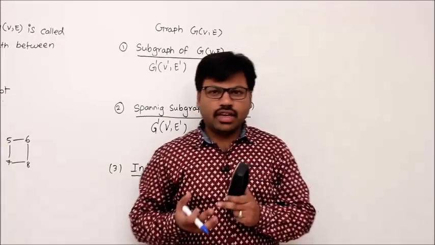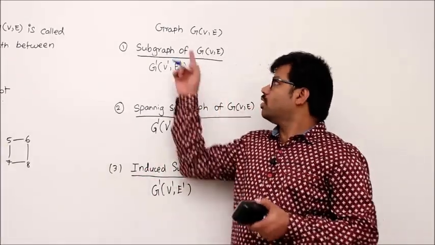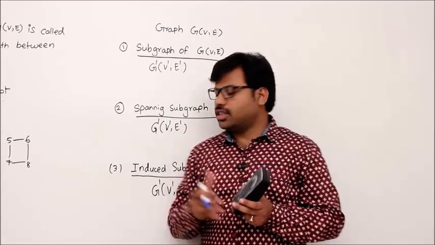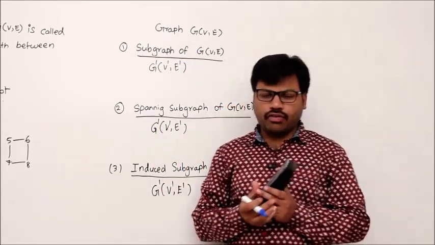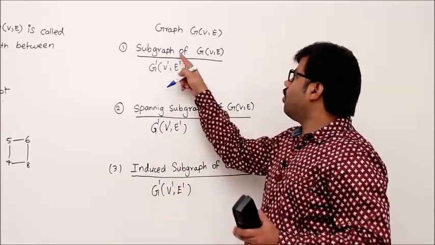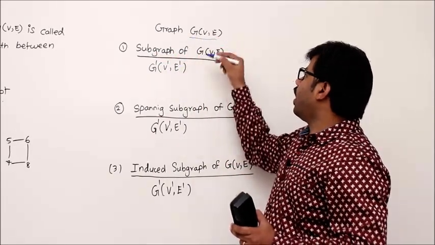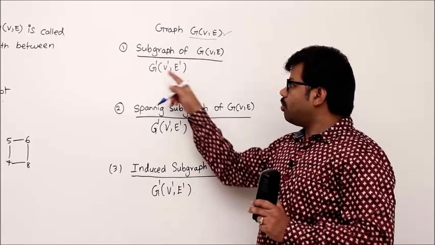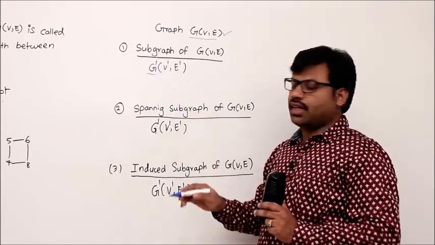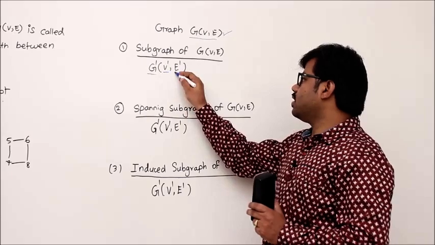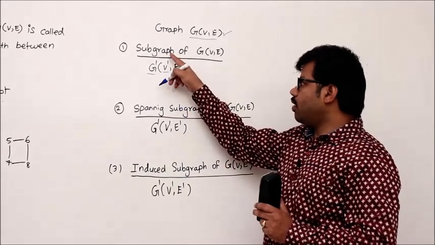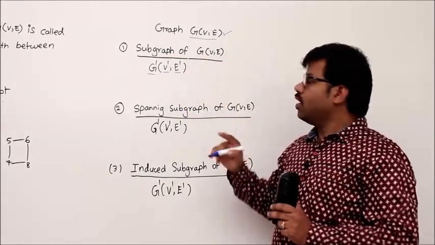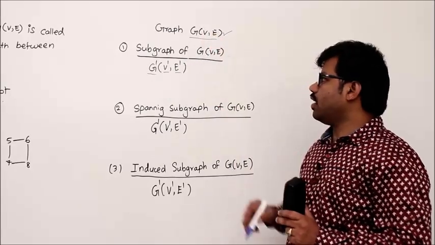We'll see some more terminology of graphs, that is subgraph, spanning subgraph and induced subgraph. We'll see one by one. So what is a subgraph of any graph G(V, E)? I have a graph G(V, E). Then what is a subgraph? Let's denote it by G dash, with vertices V dash and edges E dash. I am defining a subgraph of G(V, E), where vertices are V, edges are E.